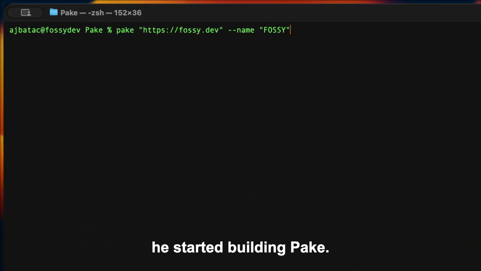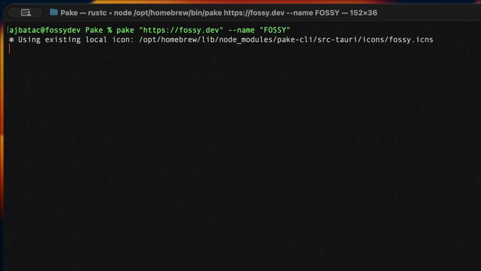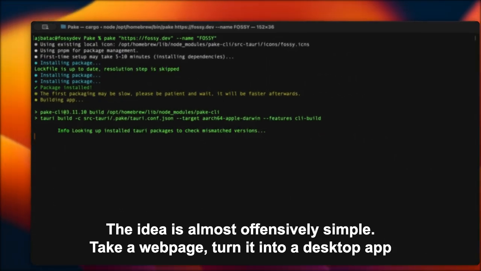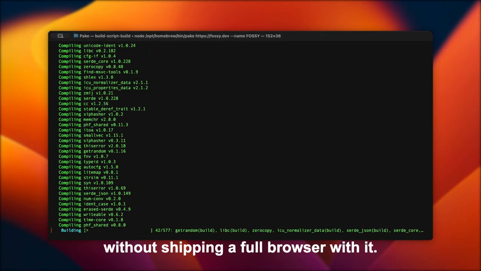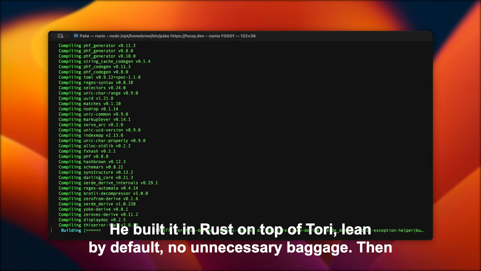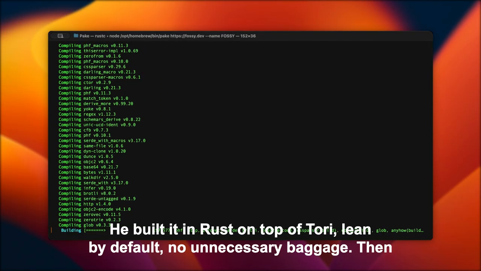In 2022, he started building Paah Keh. The idea is almost offensively simple. Take a web page, turn it into a desktop app, without shipping a full browser with it. He built it in Rust on top of Tauri, lean by default, no unnecessary baggage.